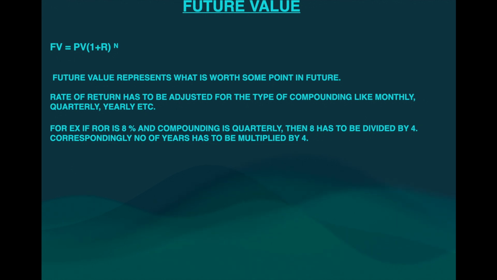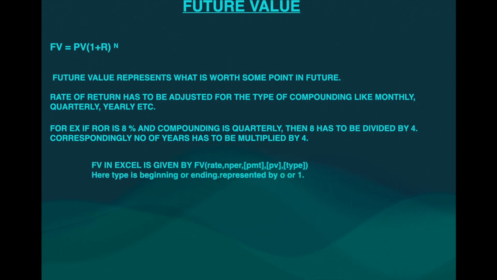So this is what I have already explained now. That is, if the rate of return is 8% and compounding is quarterly, then 8 has to be divided by 4. Correspondingly, the number of years has to be multiplied by 4. See, future value in Excel is given by the formula: FV is rate, NPER, PMT, PV, type. Here type is beginning or ending, represented by 0 or 1. I will explain this when I open the Excel sheet.